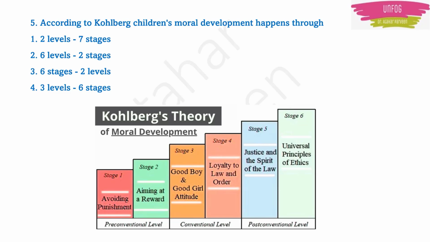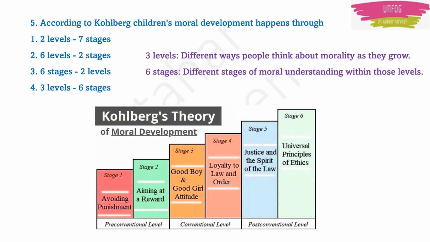In the first level, the pre-conventional level, there are 2 stages: avoiding punishment, aiming at a reward. Like that only, in conventional level there are 2 stages. Stage 3, which is good boy and good girl attitude, and stage 4, loyalty to law and order. Then in the third level, post-conventional level, there are 2 stages again: justice and the spirit of the law, universal principles of ethics. So totally in Kohlberg's theory of moral development, there are 3 levels.